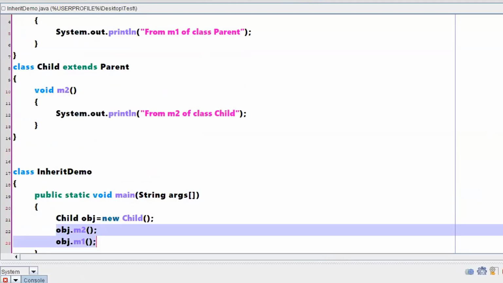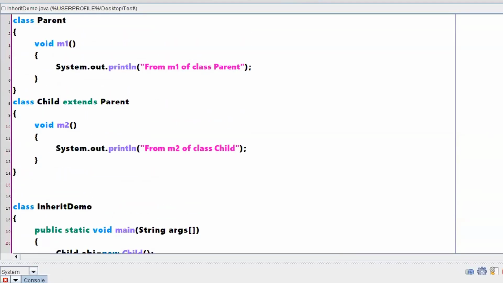I will tell you what are the things we have discussed as a summary. First, we said that the definition of inheritance is inheriting the properties of one class into another class. That is nothing but the process of inheritance.